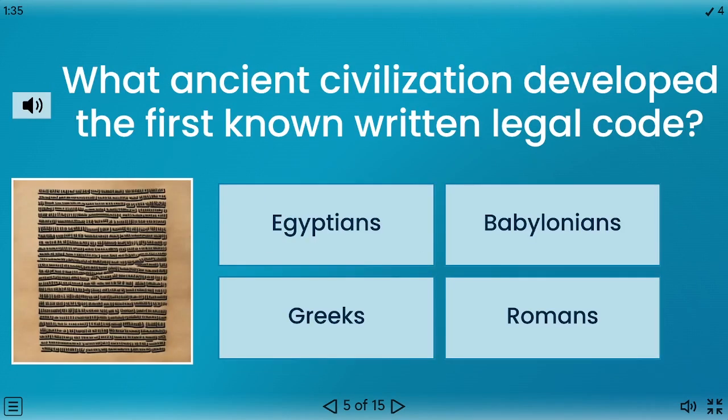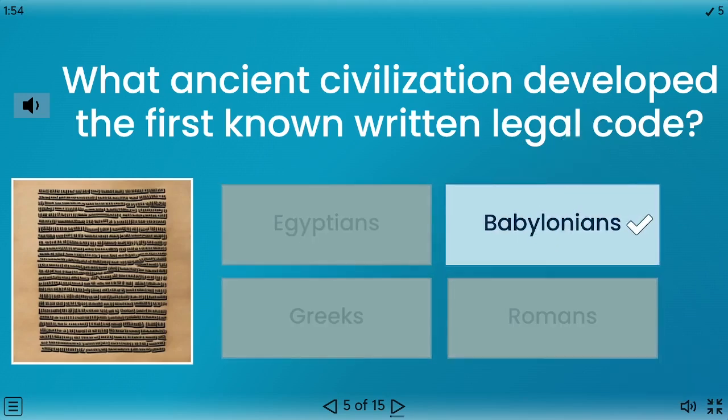What ancient civilization developed the first known written legal code? Egyptians, Babylonians, Greeks, Romans. The correct answer is Babylonians.